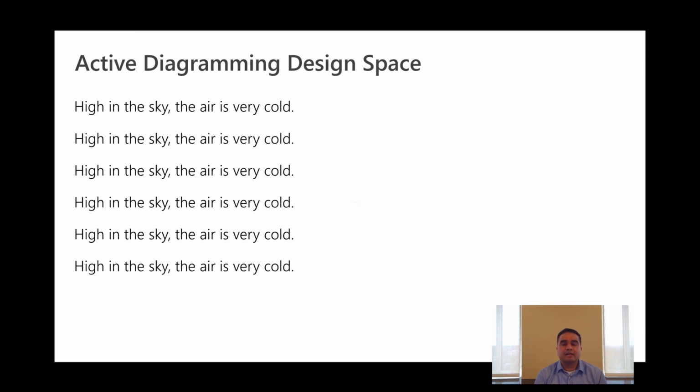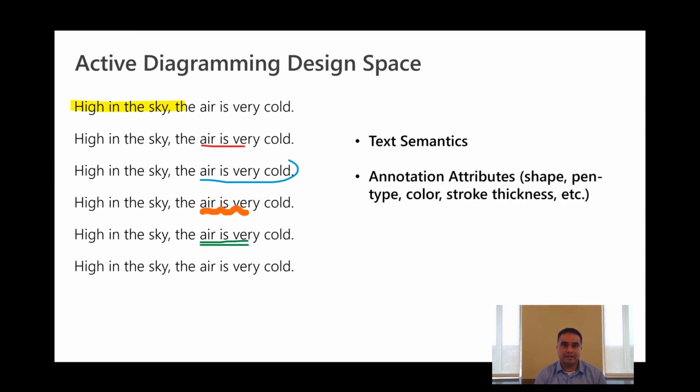Combining these two paradigms gives us a rich design space for active diagramming, including text semantics, annotation attributes such as shape of the glyph, tool type, color and stroke thickness, and annotation sequence, all of which can be mapped to different diagramming tasks.